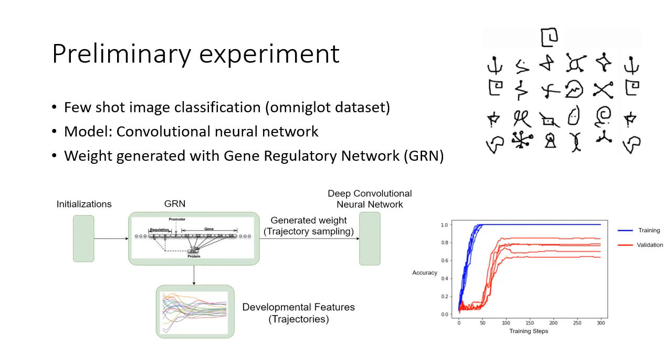We used a common meta-learning benchmark problem, few-shot image classification on the Omniglot dataset. The dataset contains a few examples from 1500 different characters. This is basically the transpose of MNIST. Our model was a convolutional neural network, but we generated the weights of this network with a gene regulatory network. To determine the weights, we sampled the protein concentration at specific times. The system is able to achieve around 60 to 80% validation accuracy. It is worse than the direct encoding, but this is expected since indirect encodings are generally harder to optimize.